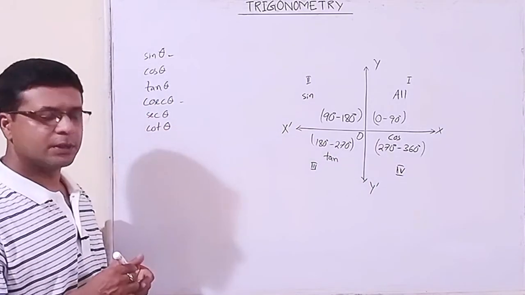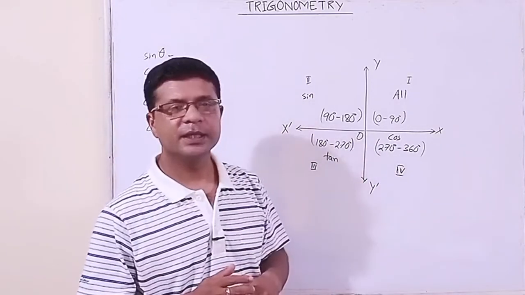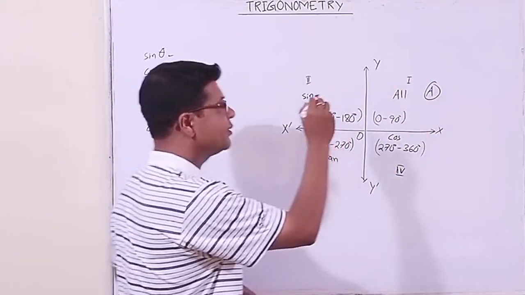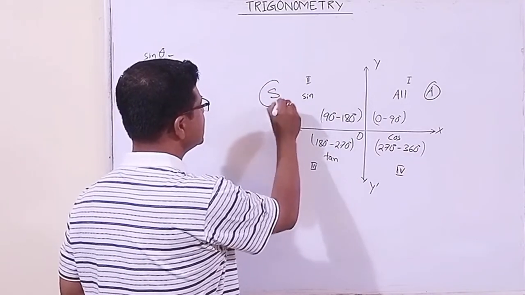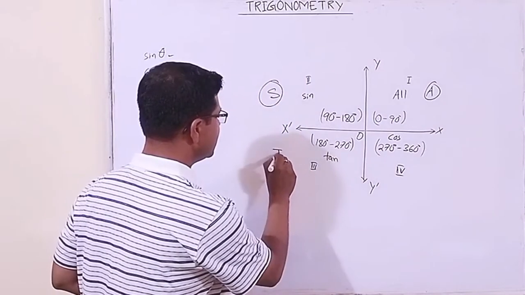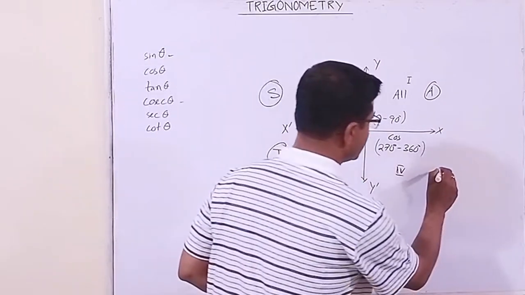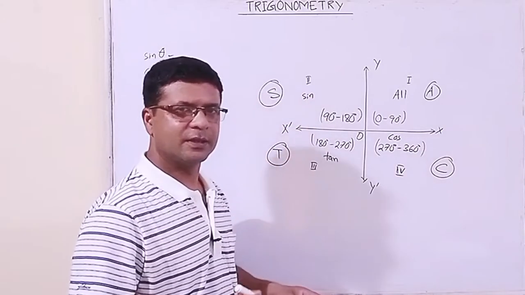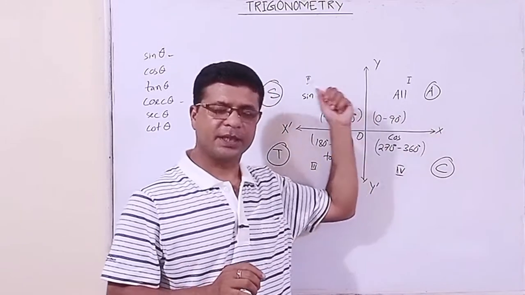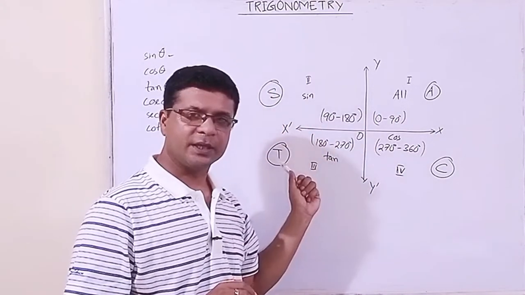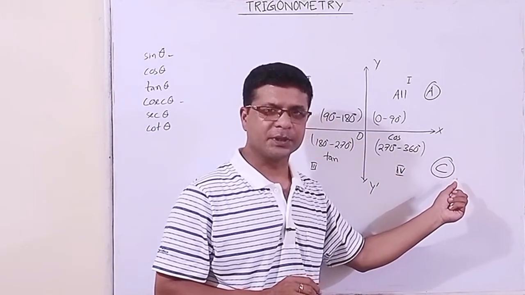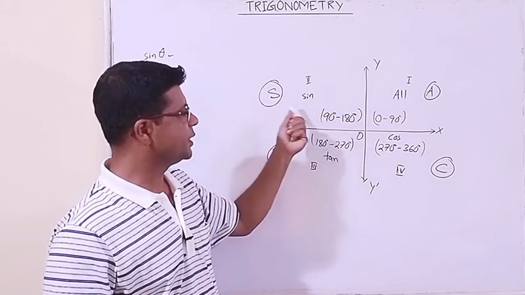What is the reciprocal of cos? Sec. So I repeat whatever we have discussed here. In the first quadrant all positive. Second quadrant, I am writing in capital letter, there is a reason, sine positive. Third quadrant, tan positive. In the fourth quadrant which one is positive? Cos positive. Their reciprocals are positive in their respective quadrants.